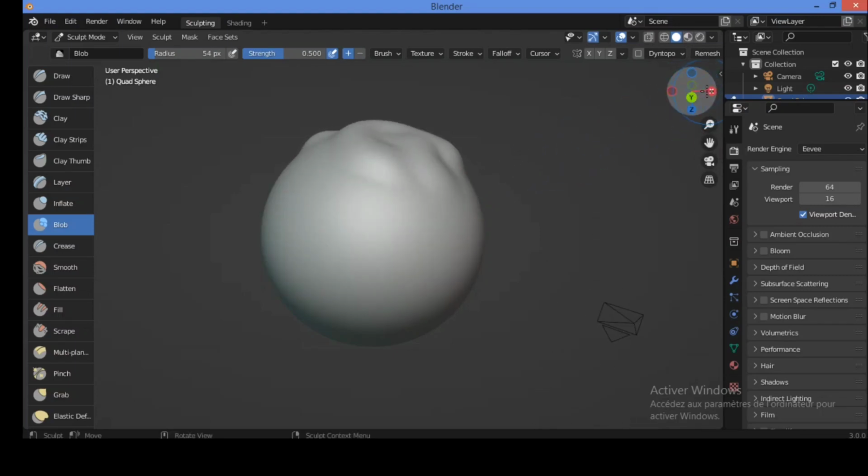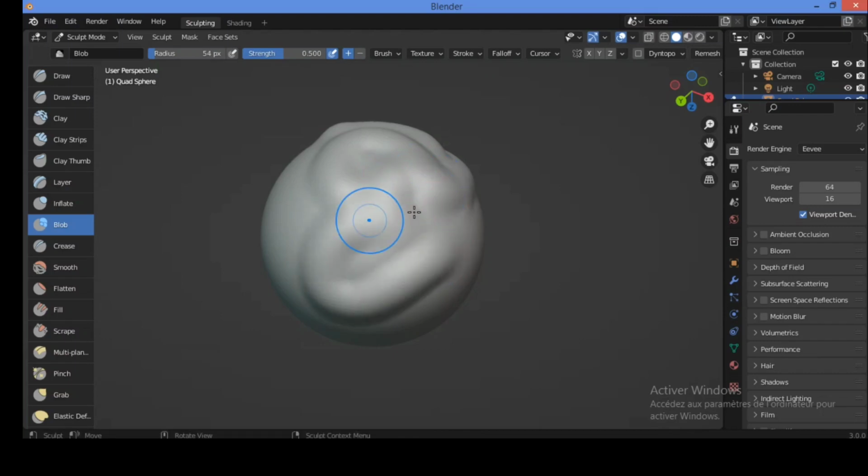Let's rotate this quad sphere to see also the change in geometry of this surface. You can also increase the strength of this brush and you see the effect exactly. And we can see also for this geometry, low poly geometry or high poly geometry, also the shape is pushed outward or inward into spherical shape as shown here, and that's very clear.